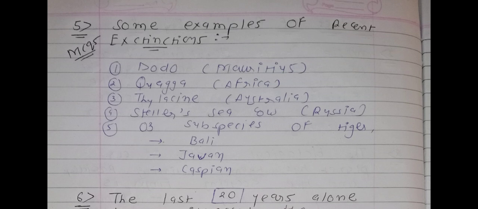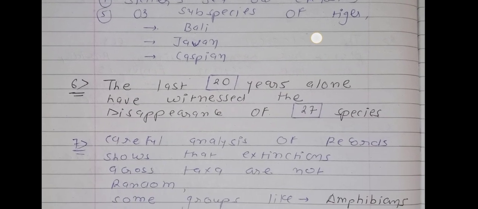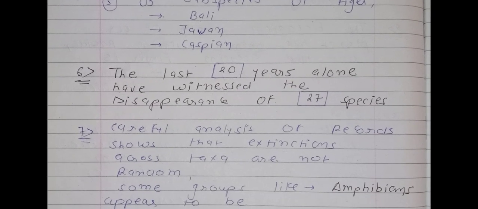So again, see point number 5, some examples of recent extinctions are: the dodo of Mauritius, quagga of Africa, Thylacine of Australia, Steller's sea cow of Russia, and 3 subspecies of tiger, Bali, Javan and Caspian. Now see point number 6, very important for MCQs. The last 20 years alone have witnessed the disappearance of 27 species.